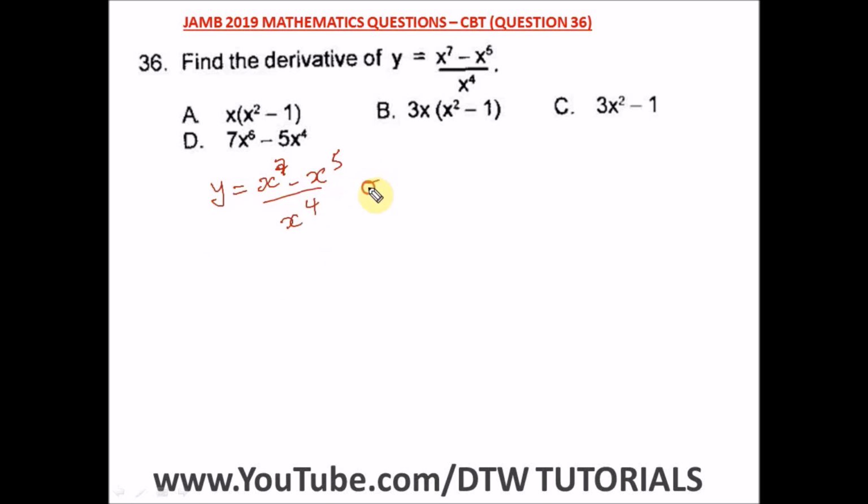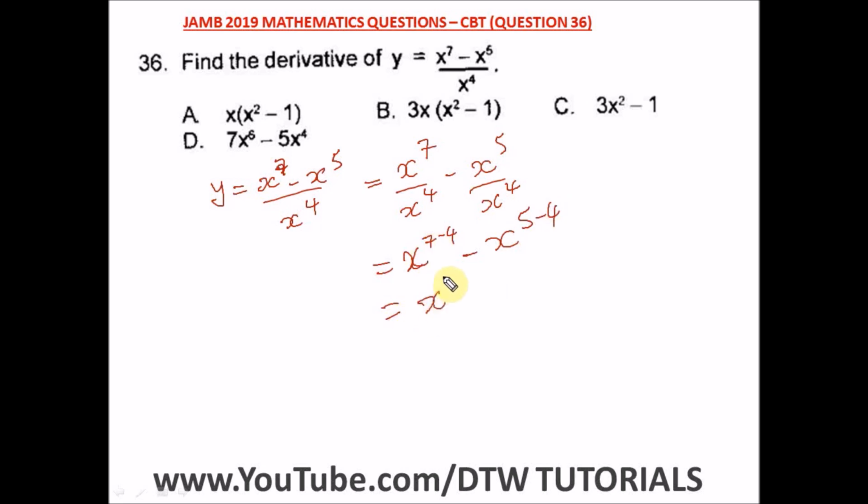Let's break this down. Here we have x raised to the power 7 divided by x raised to the power 4 minus x raised to the power 5 divided by x raised to the power 4. Remember your indices. When you see the same base with powers dividing, we subtract their powers. So we have x to the power (7 minus 4) minus x to the power (5 minus 4). So what do we have here? We have x raised to the power 3 minus x raised to the power 1. So from here we can now differentiate.